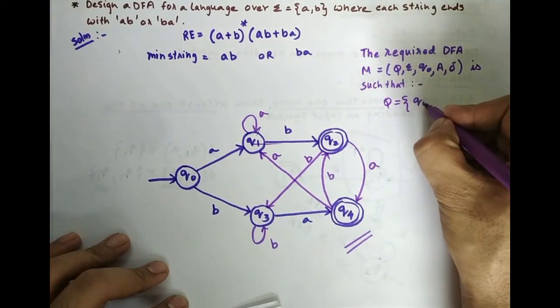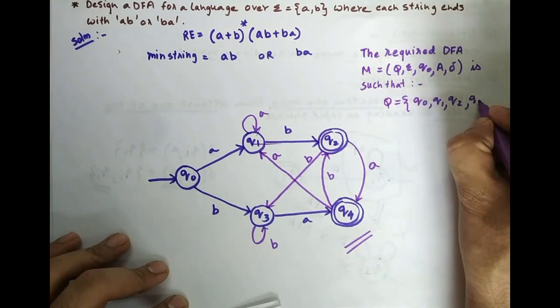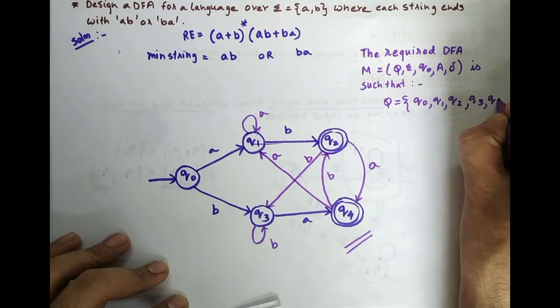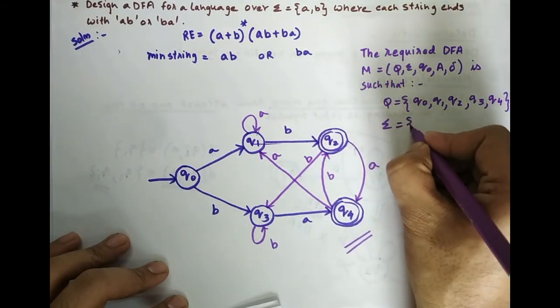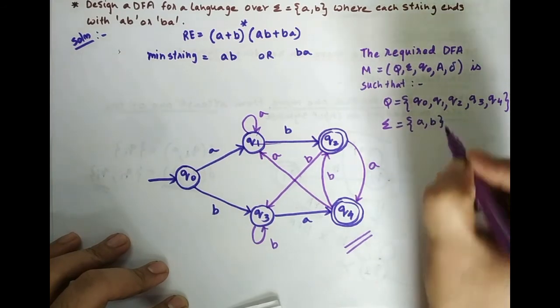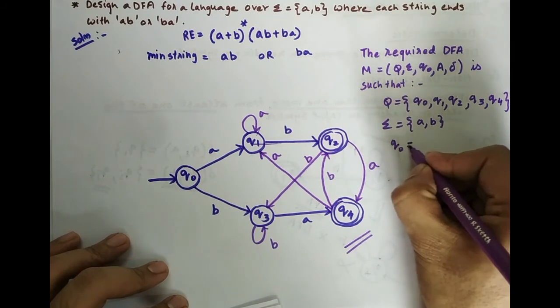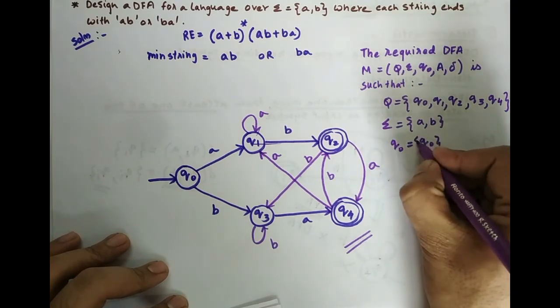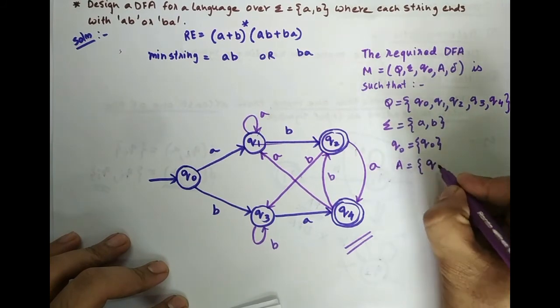Q is Q naught, Q1, Q2, Q3 and Q4. These are all states. Sigma will be just A comma B because there are only two inputs. Q naught in this case will be Q naught only. Now the set of final states here will be two final states, that is Q2 and Q4.